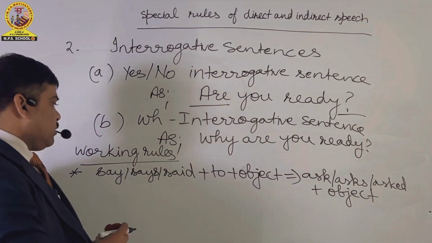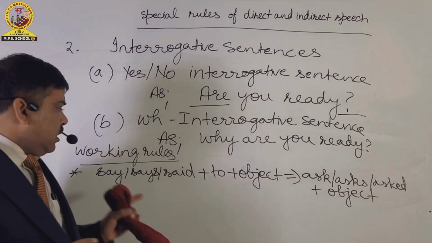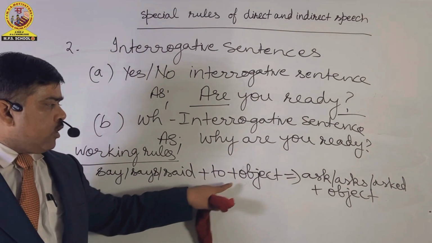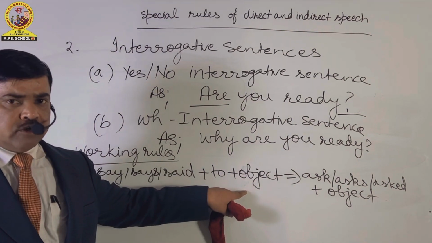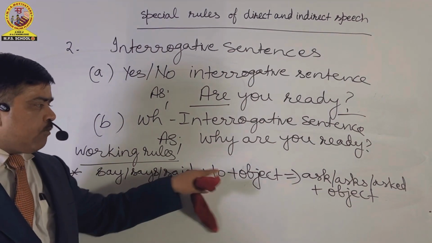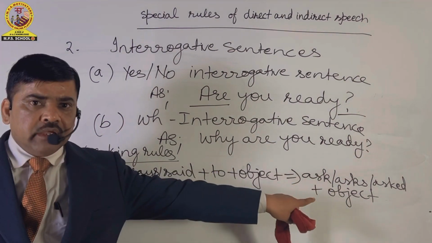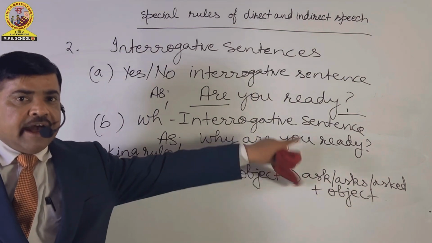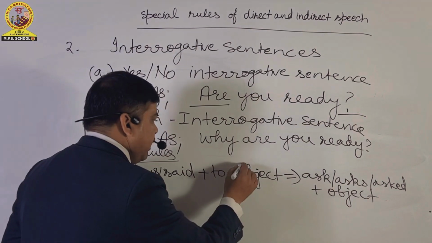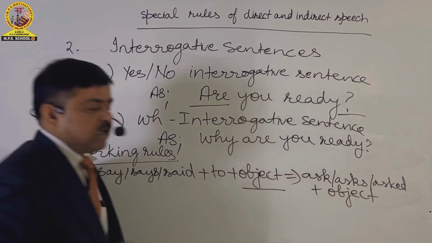Or we can also say the combination of say, said, said plus to. We can also not mention the object if we don't want to mention it. We can say that say, said, said plus to is replaced by ask, asks, asked. Okay, the object is common in both the combinations.